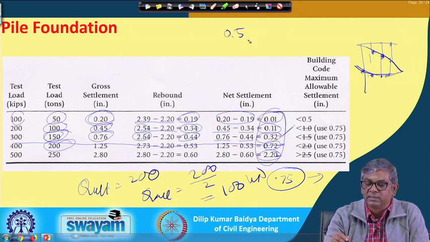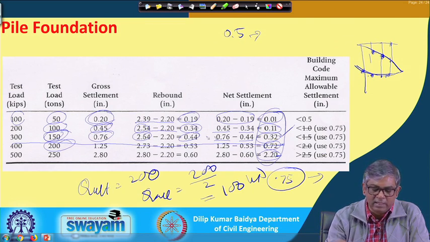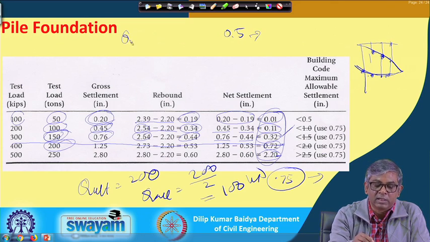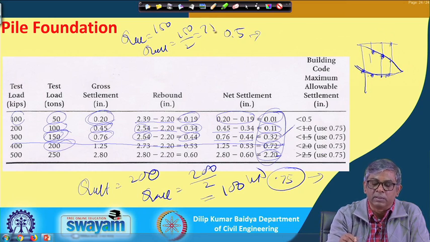So, if the net settlement is restricted to 0.5 as the maximum, you can see from this test the minimum one here is producing 0.32 inch settlement corresponding to 150 ton load. So, I can say Q ultimate I can take approximately 150, and Q allowable will be equal to 150 divided by 2, 75 kilonewton.